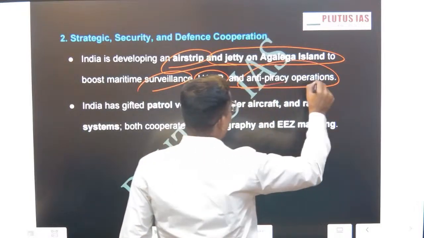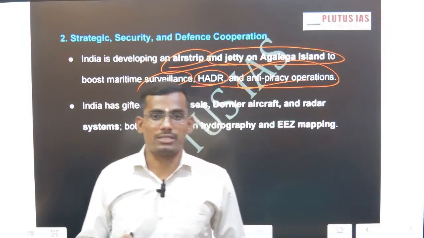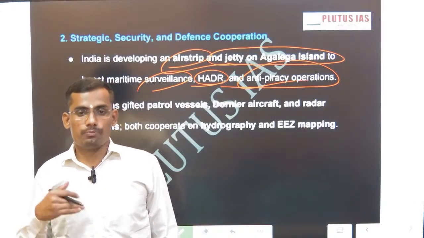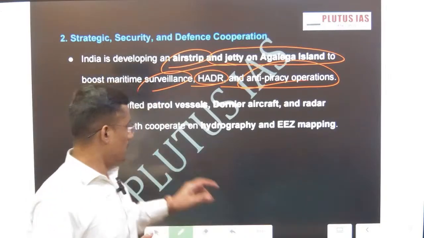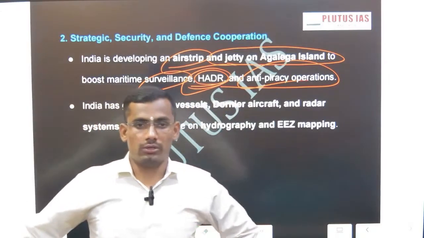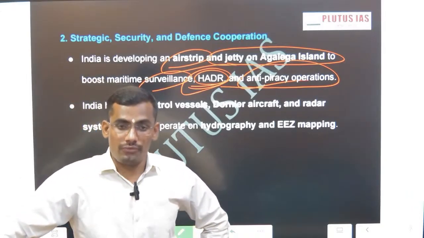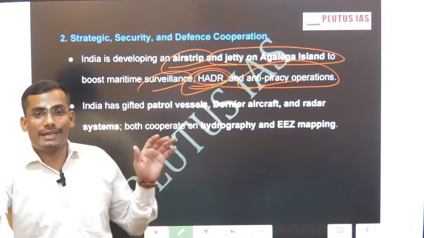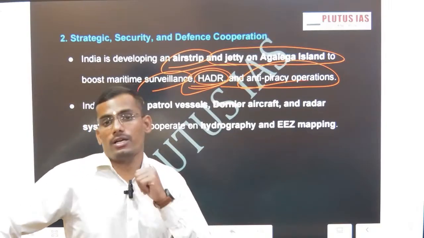And if you see anti-piracy operations, Somali pirates, if you have heard about the Somali pirates, how they rebel and attack ships in the West Indian Ocean, the Indian Navy promptly provides support to those ships that are attacked. Okay, and this is the humanitarian assistance during cyclones. The best example is the 2024 cyclone, when most of the Mauritius mainland was affected, and India supported not only technologically by providing an early forecasting system through IMD, but through humanitarian assistance also.